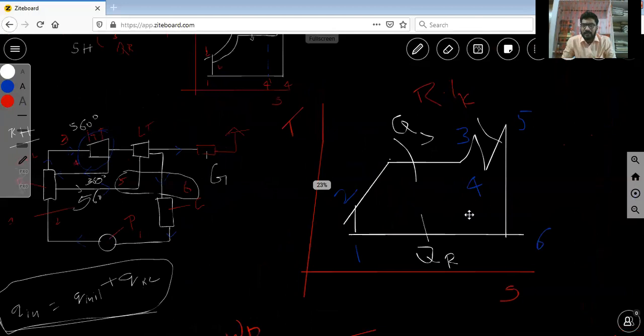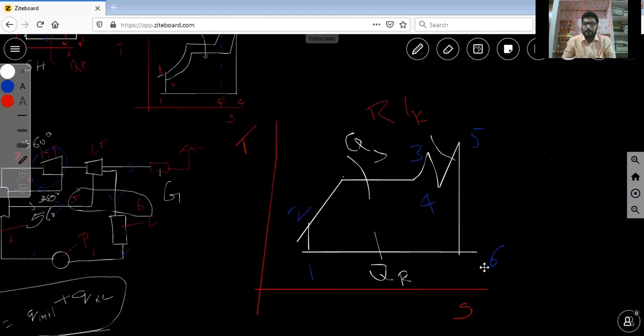Now we will move on to the temperature and entropy relations. 1 to 2 is compression. 2 to 3 is constant pressure heat supply. Now 3 to 4 is the first stage turbine, that is the high pressure turbine. Then 4 to 5 is the reheating process. 5 to 6 is the second stage turbine expansion.